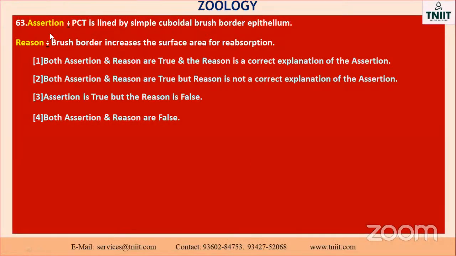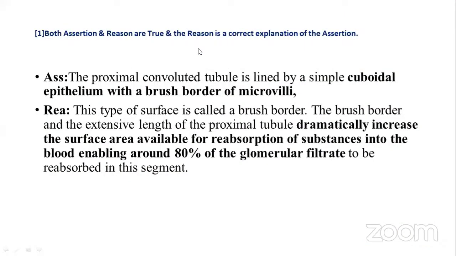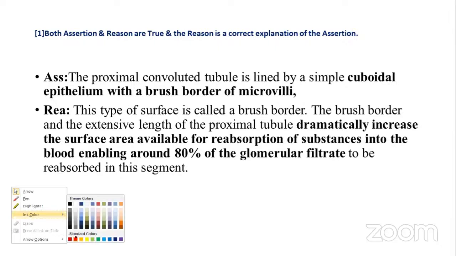Assertion and reasoning. It is also here. The PCT, proximal convoluted tubule, in the kidney, is lined by simple cuboidal brush border epithelium. Second one is that the brush border increases the surface area for reabsorption. Yes, the PCT is lined by simple cuboidal epithelium. Is it correct or not? See their option. The proximal convoluted tubule is lined by simple cuboidal epithelium. So the assertion is a correct one. Isn't it, my dear? I already told you.